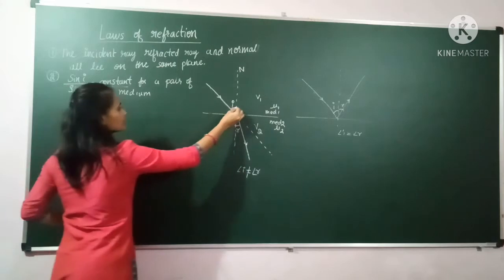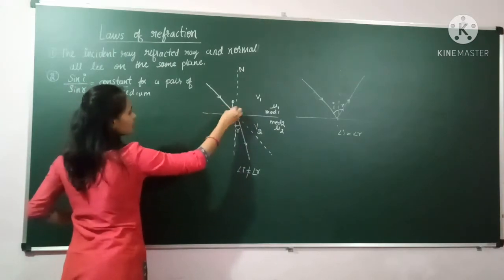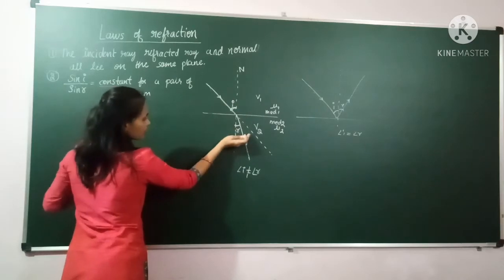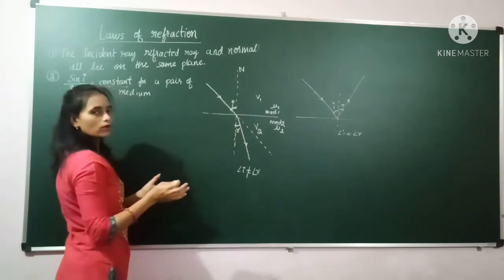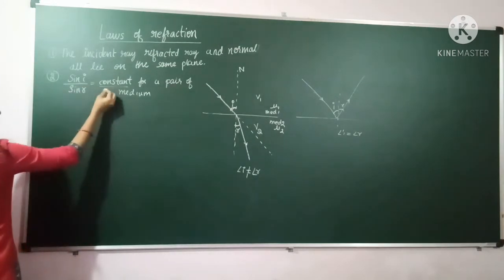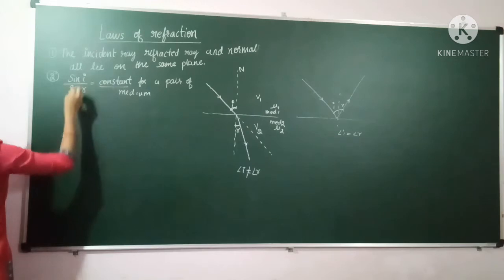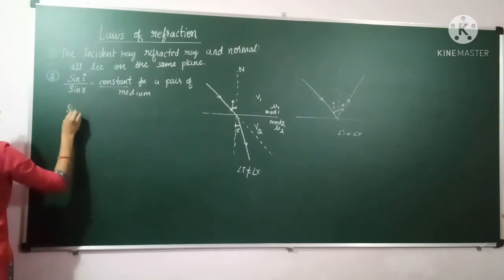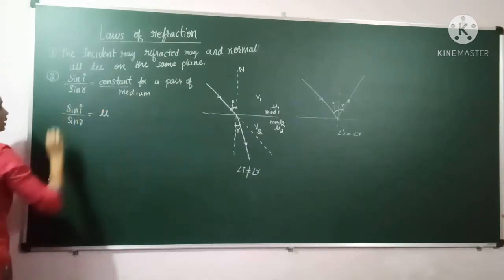Suppose if you take this angle 30 to 60 degree, 60 to again any degree if you take, then this refraction will also be different, and if you take the ratio again you will get the constant value, and this constant we will call it as the refractive index. So this relation can be written as sin I by sin R is equals to refractive index.